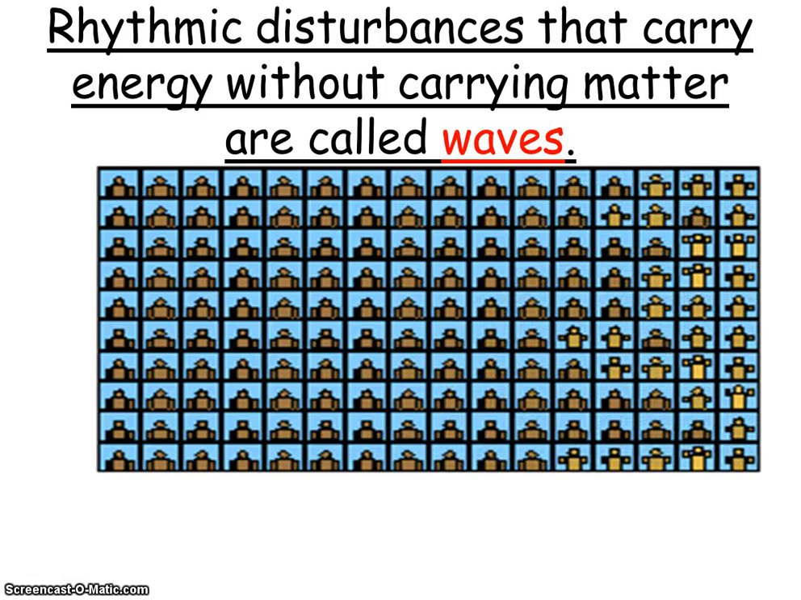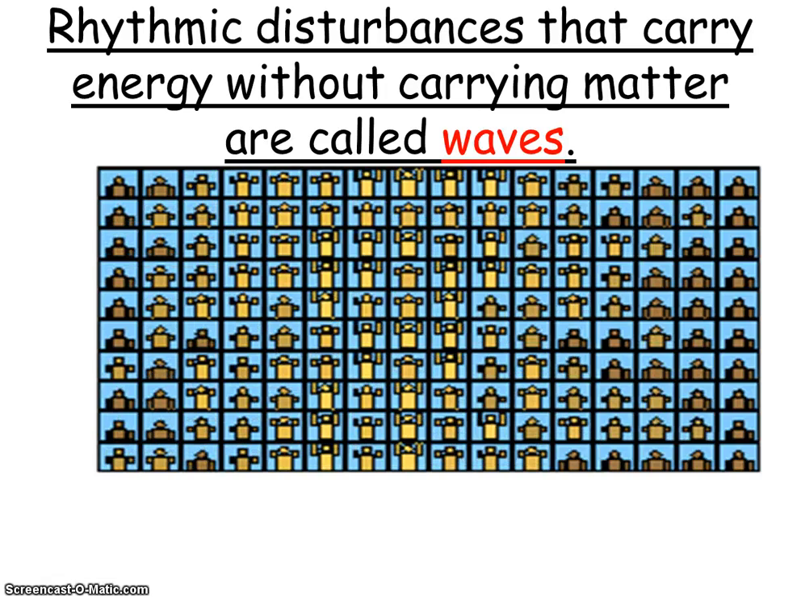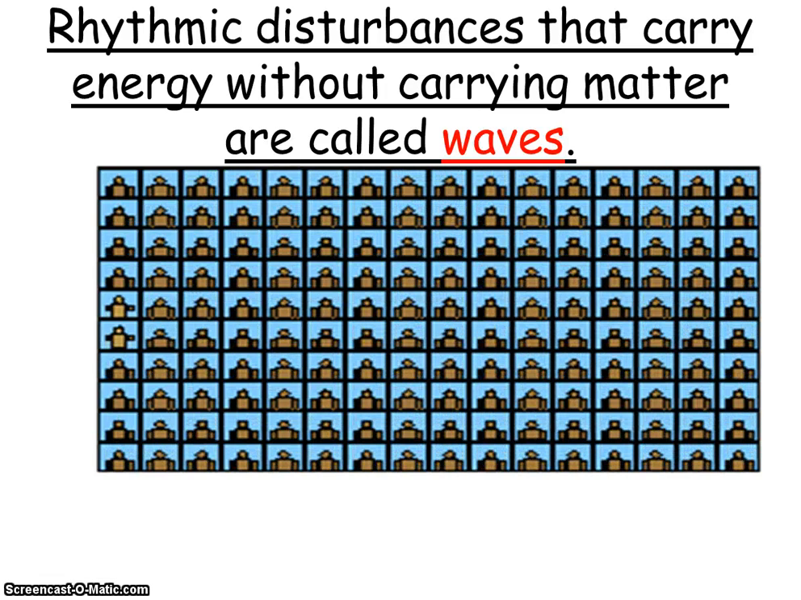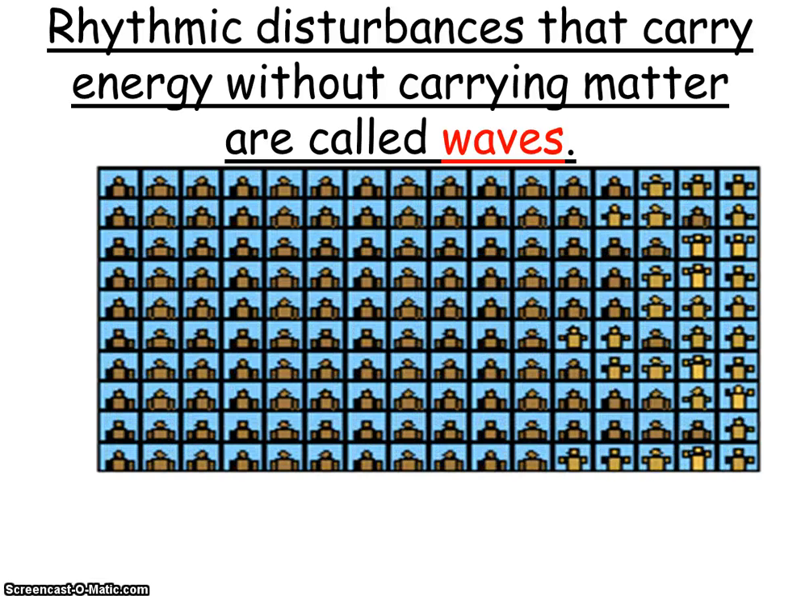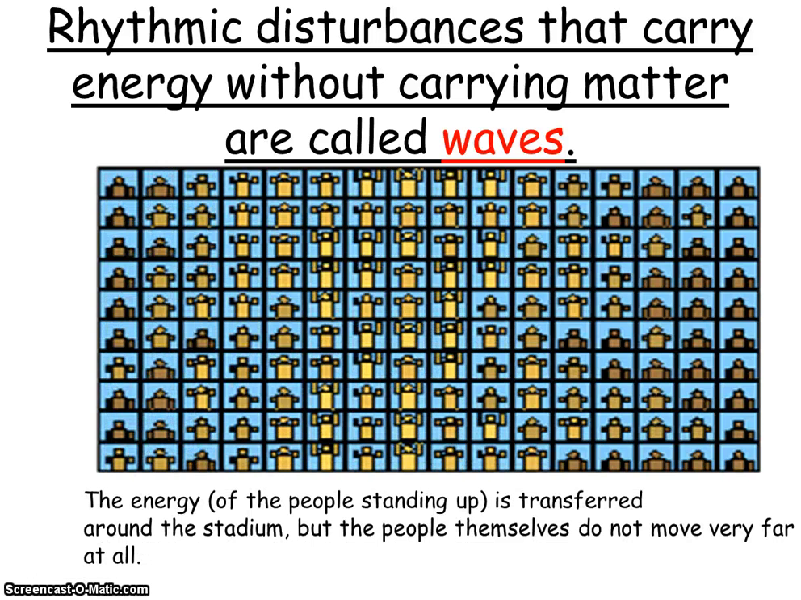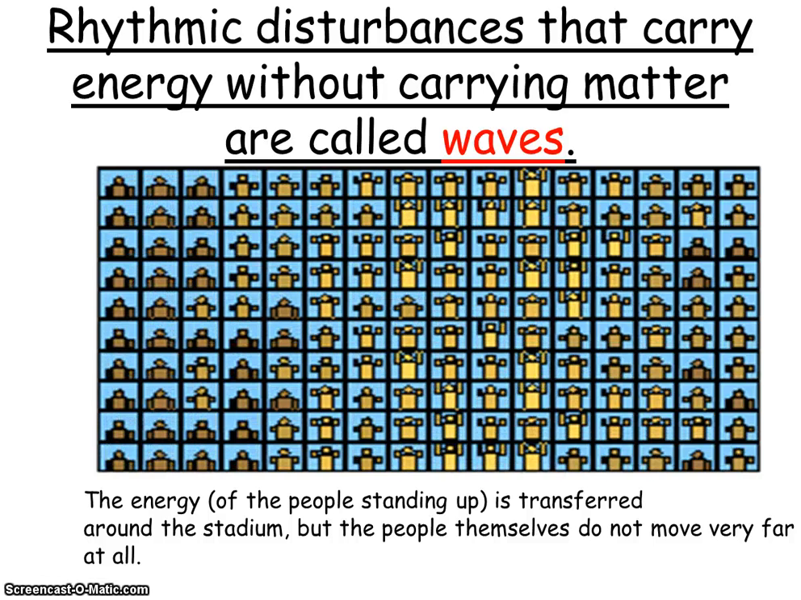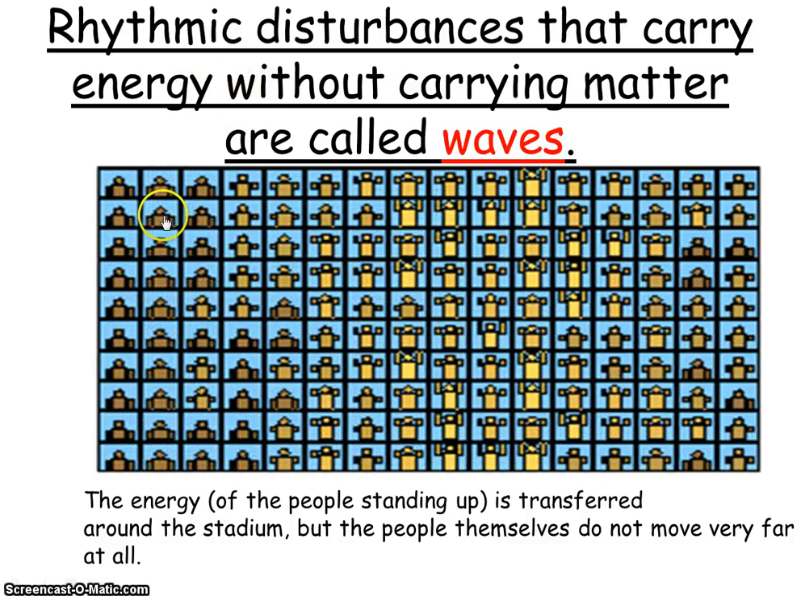Rhythmic meaning happens at regular intervals, regular periods, that carries that energy without actually moving matter along with it, which sounds complex, but it's really not. As you can see here, the energy of the people standing up doing the wave goes around the stadium, but the people themselves, they don't move very far at all. They move right there in their seats, up and down, but the actual wave travels all around the stadium.